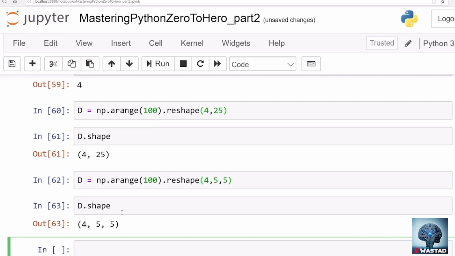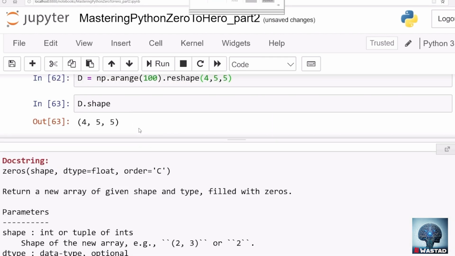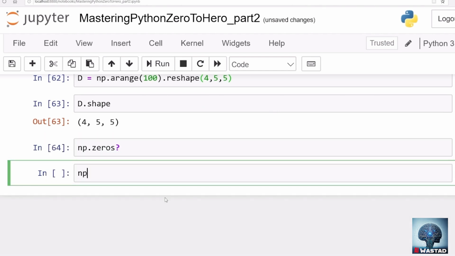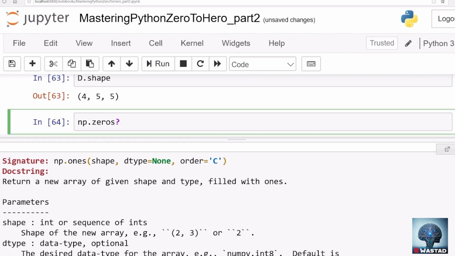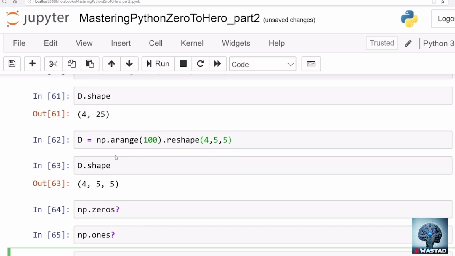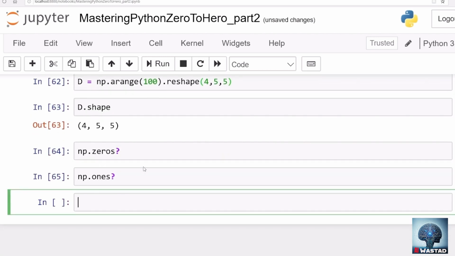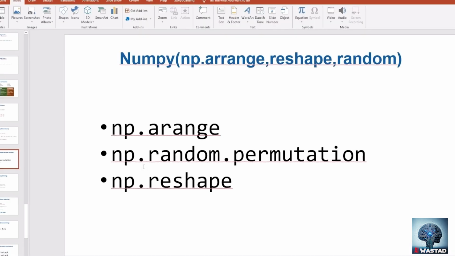Not only reshape, arange, and random, there are other functions as well. np.zeros, for example: if you press Z and see the zeros, and then press a question mark, you will know what that function is and how we can use it. Similarly, there is an important function, ones. You can call that function, and that will generate an array of all ones. You can see how to call that function here. There is np.empty, there is np.empty_like. There are so many functions to create some matrices very quickly when you want to test your code or algorithms based on those.